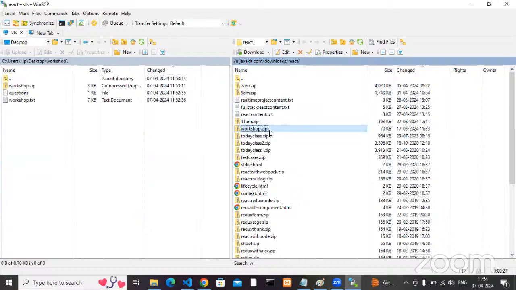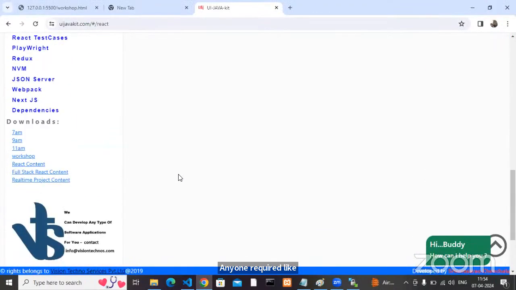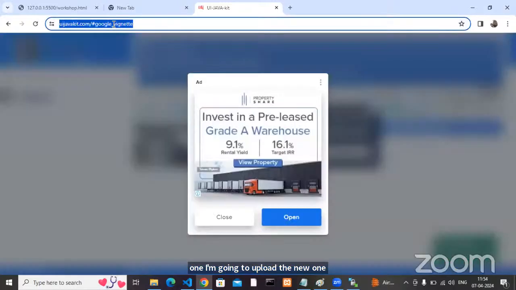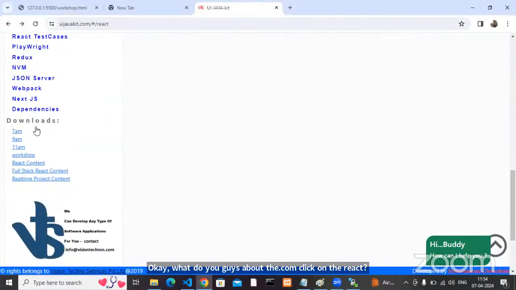Okay, anybody required the previous workshop? You can download it. Click on this one. I'm going to upload the new one now. Okay, go to uijavakit.com, click on React. Are you able to go? Now there is a workshop link. Are you able to find the link?